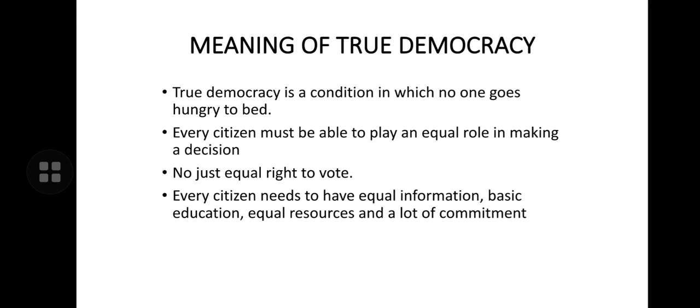We have also discussed the reasons why representative democracy is more prevalent in today's world, right? And we have also talked of the meaning of broader democracy, and true democracy also, right?